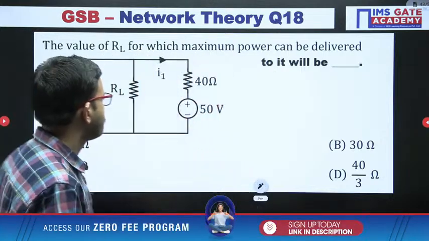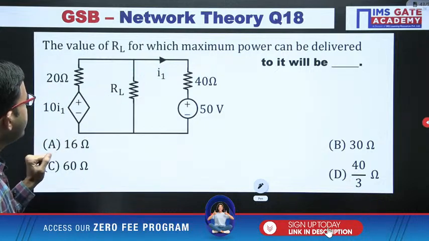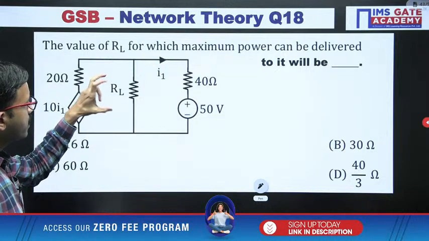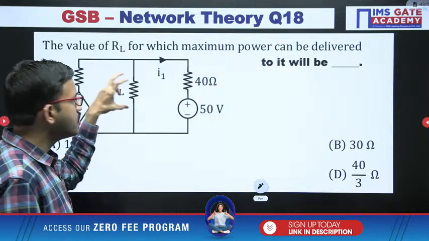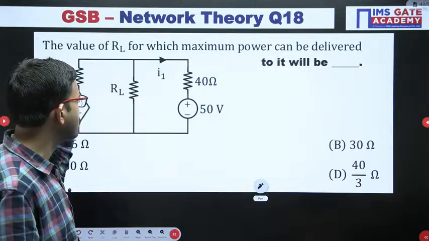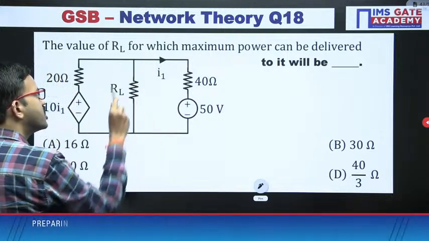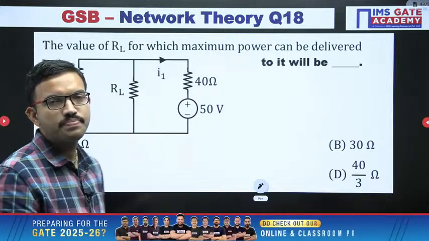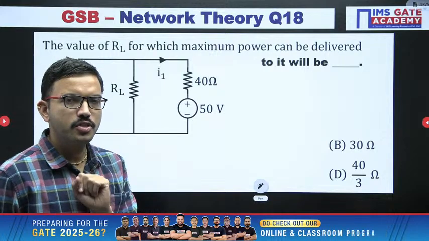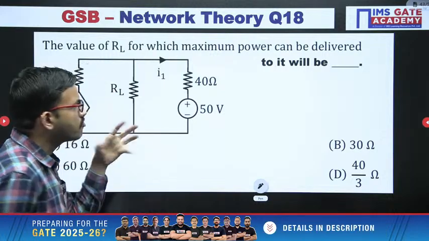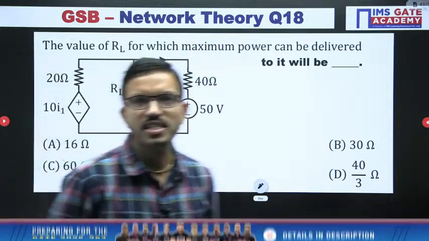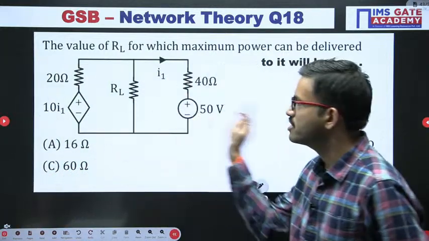Here you can observe that you have to remove the load resistor from the circuit, then the terminals become open. Across the open circuit terminals, you have to find the RTH. Earlier question and this question, what is your observation? All of you can mention it with respect to the type of sources present in the given circuit.